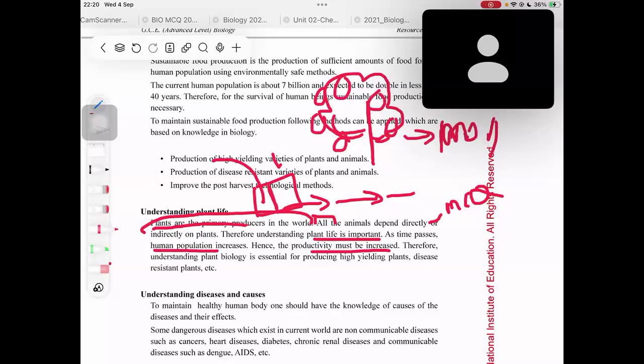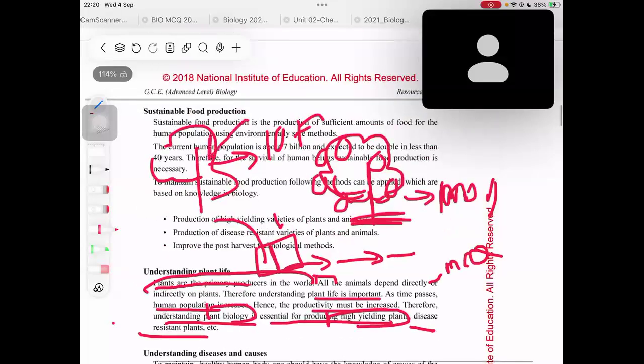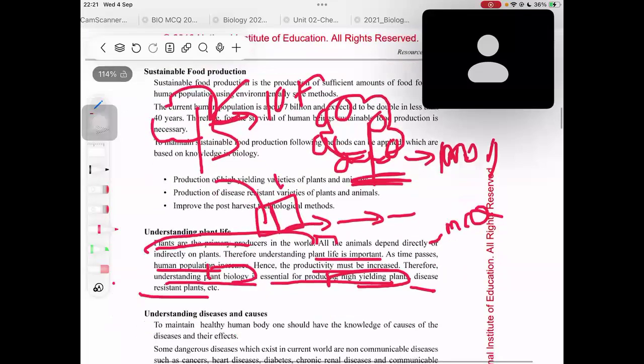5 fruits per month. But if you know about biology, if you have learned these biological functions, you could apply some fertilizers and increase the yield to around 10 fruits per month, right? So understanding plant biology is essential for producing high yielding plants as well as disease resistant plants. Especially for disease resistant plants, you will apply herbicides and pesticides to make sure that these plants will not get any diseases, right?